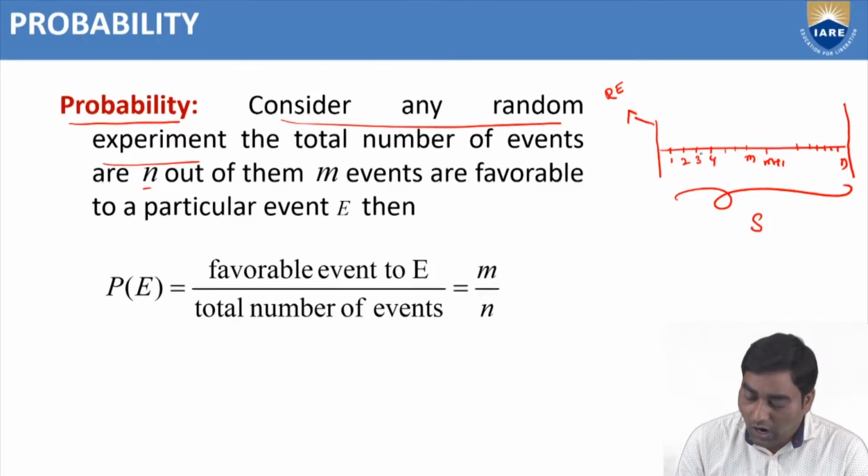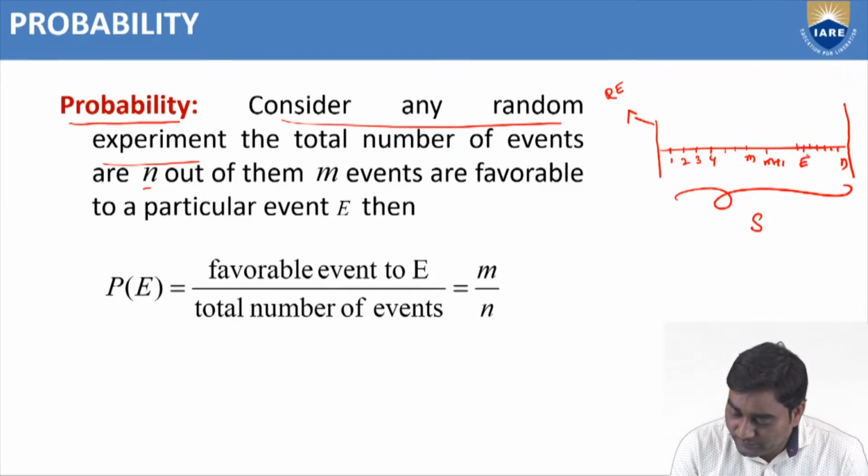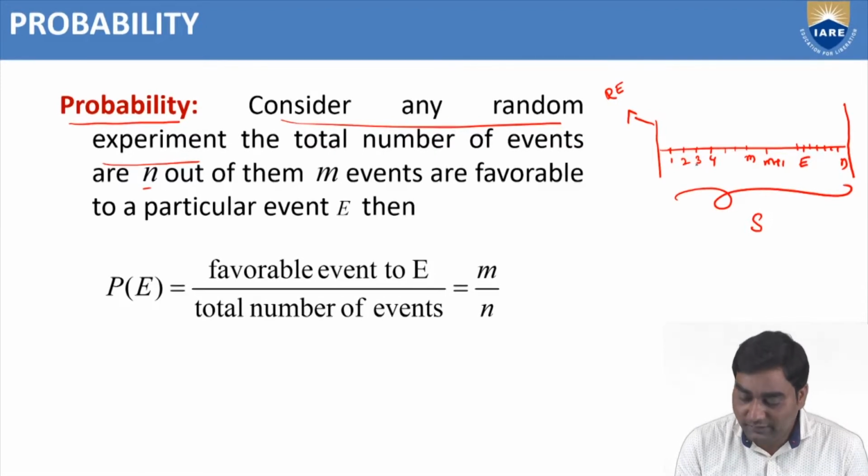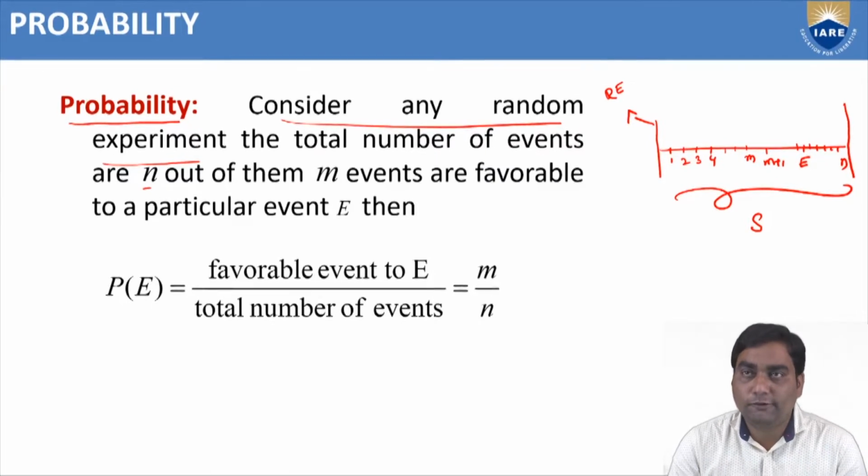Now, out of these n elements, from 1 to n, here I am going to take another event also, E. Event number 1, event number 2, event number 3, event number 4, event number m, event number m plus 1, event number E, and so on, event number n. Like that, we have a total number of events n.